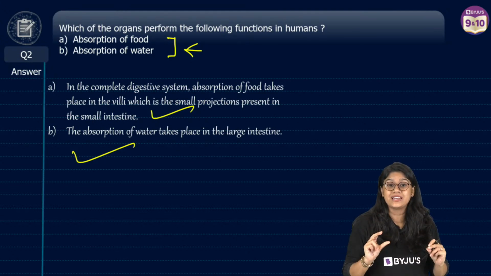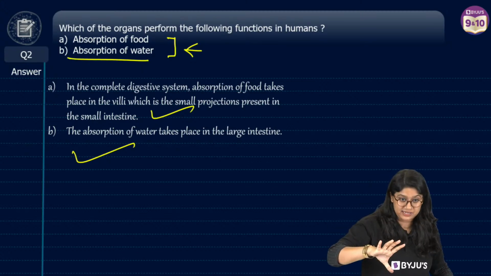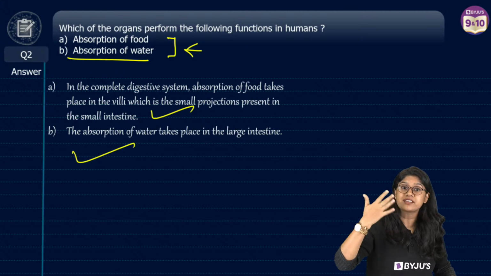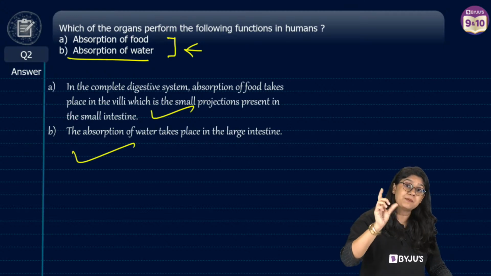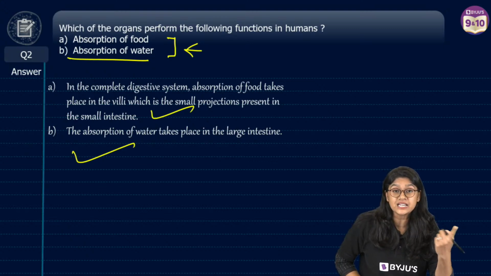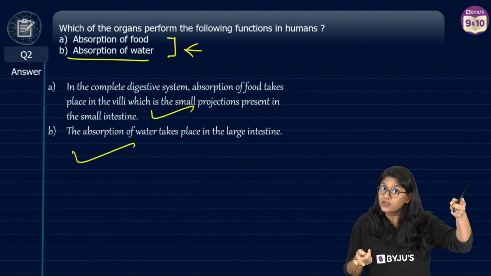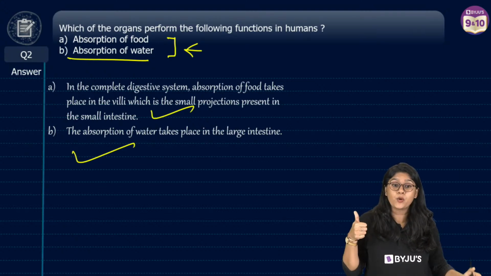So yes, the next question that is there, absorption of the water, we are talking about the alimentary canal. Okay? And just in case you have a confusion, kidneys help in the filtration. When we talk about the kidney, we never say that they help in the absorption of the water. That's a part of the nephron that does that. Everyone, I hope that it's clear.